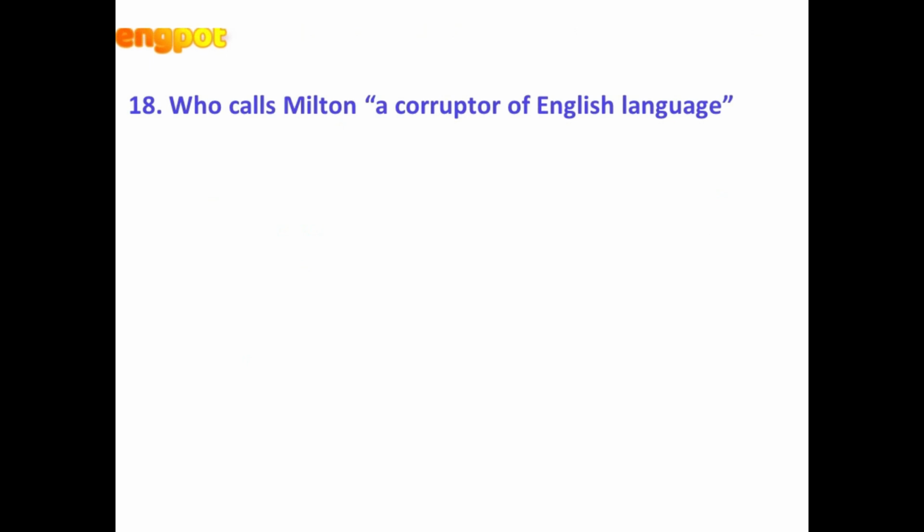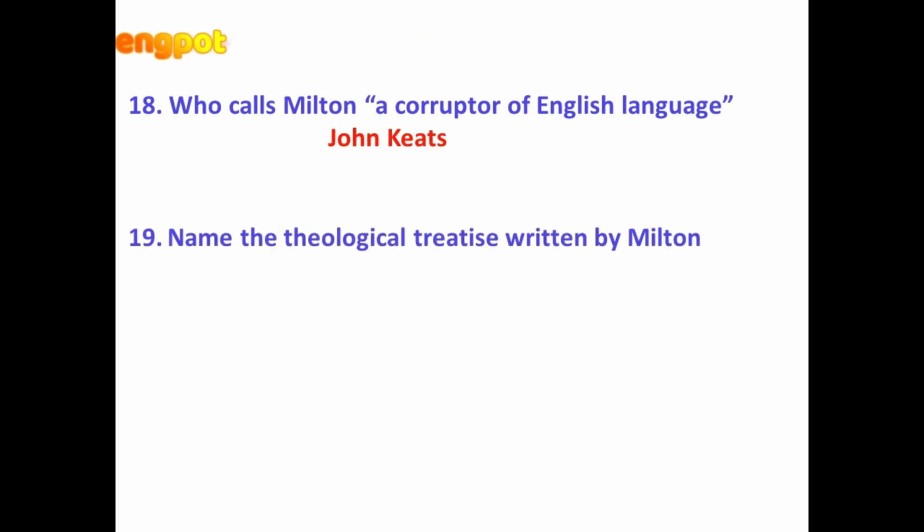Who calls Milton a corruptor of English language? John Keats. So it was the romantic writer John Keats who called Milton a corruptor of English language. Name the theological treatise written by Milton on Christian doctrine, and the Latin title is De Doctrina Christiana. So it's actually a Latin manuscript and it was discovered and translated in English in 1825. So that is the theological treatise written by Milton, that is De Doctrina Christiana.